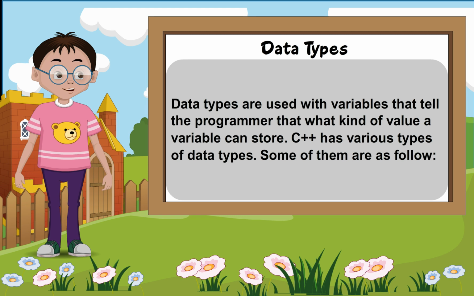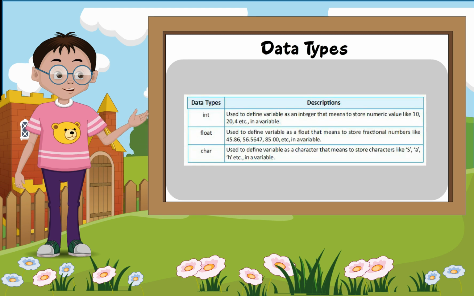Some of them are as follows. int: used to define a variable as an integer, that means to store numeric values like 10, 20, 4, etc. in a variable. float: used to define a variable as a float, that means to store fractional numbers like 45.86, 56.5647, 85.00, etc. in a variable. char: used to define a variable as a character, that means to store characters like S, A, H, etc. in variables.